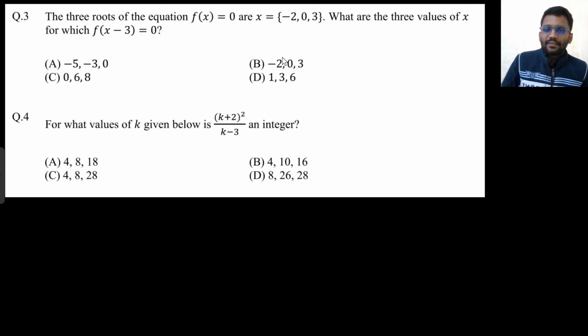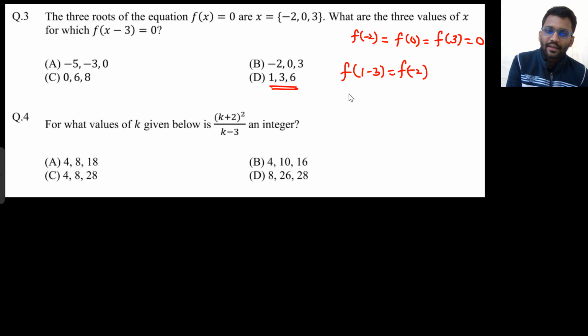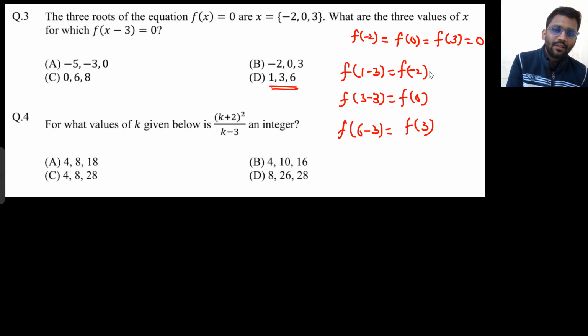Let's see this question, simple mathematics one. So it is given that f(x) is 0 for x equals to minus 2, 0 or 3. That means f of minus 2 is equals to f of 0 is equals to f of 3, that is equals to 0. So now for which x is f of x minus 3 equals to 0? So you have to put the values of x. If you put x equals to 1 here, it will become 1 minus 3, that means f of minus 2. If you put x equals to 3 here, it will become 3 minus 3, that means f of 0. If you put 6 here, it will become f of 6 minus 3, f of 3. So all these are equals to 0. F of minus 2, f of 0, f of 3. 0, 0, 0. So D.